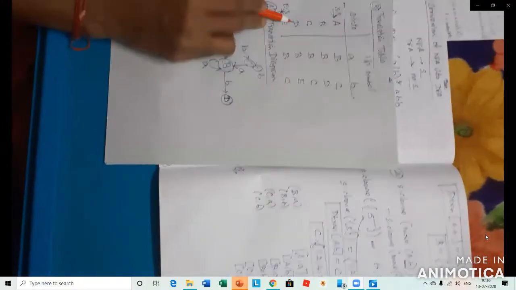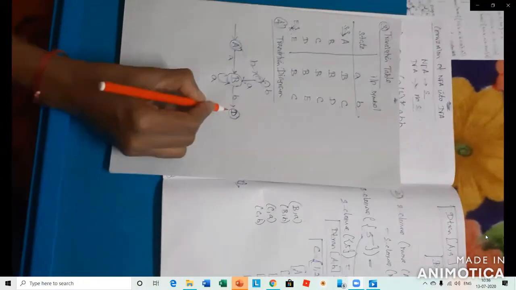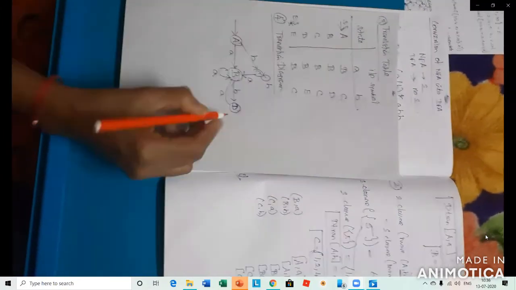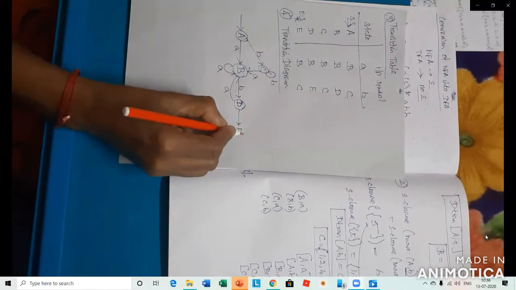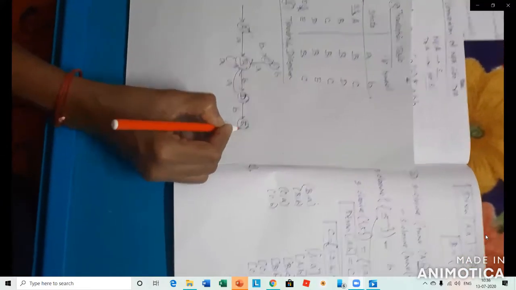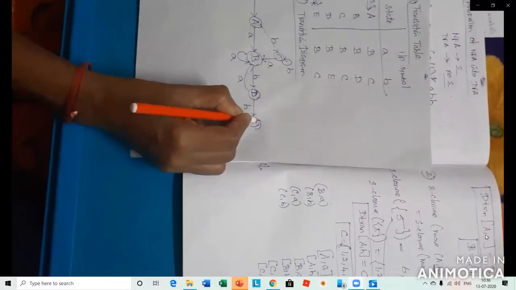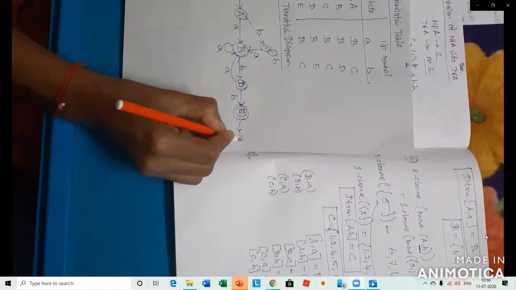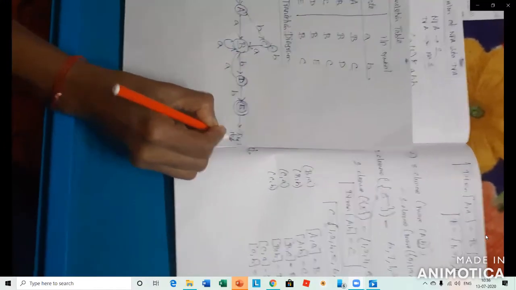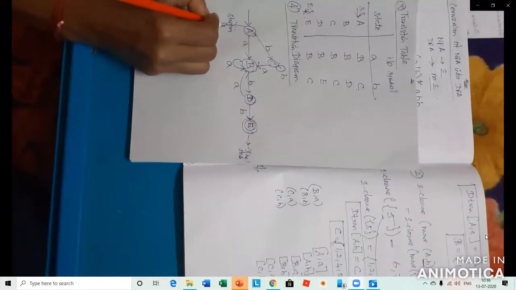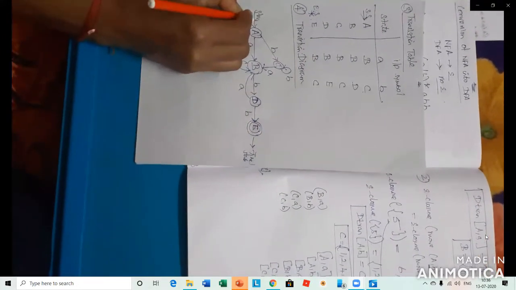Next is check D. D comma a is B. Then check D comma b is E. What is E? E is the ending state. The ending state is indicated by the double circle, so the double circle indicates the final states. A is the starting state, so this is the start symbol.